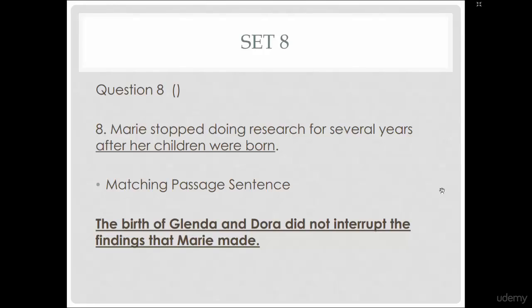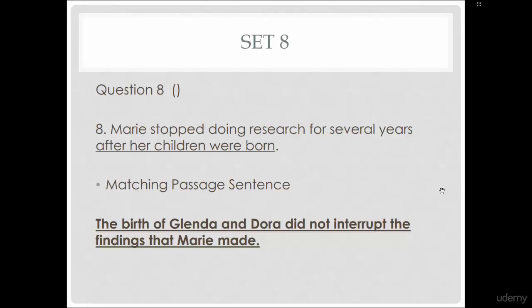And then when I saw this sentence here, it says the birth of Glenda and Dora, that means children were born. And then I see findings. That tells me that this sentence is the matching sentence for number 8. That's how you have to know what you're scanning for when you're looking for it. So when we look at these two things, do we see Marie? Yep. Do we see children being born? Yes. Birth of Glenda and Dora.